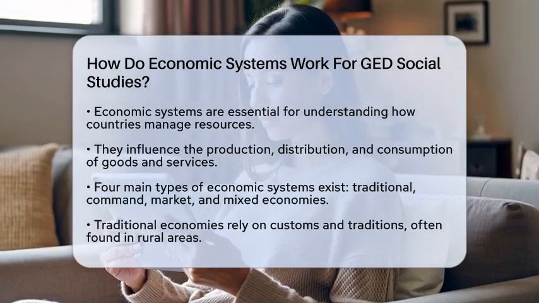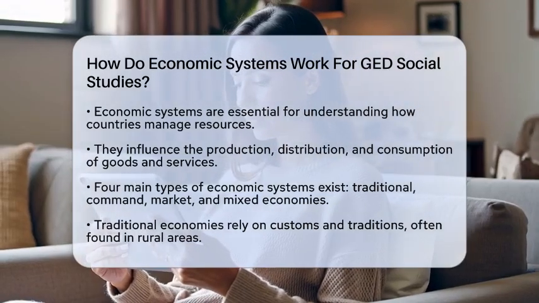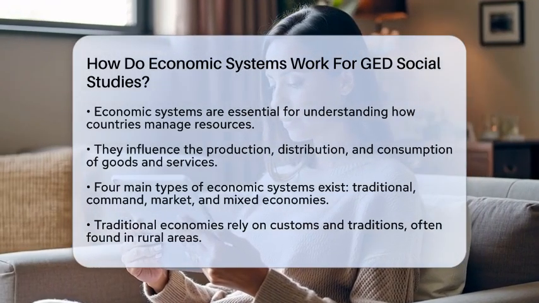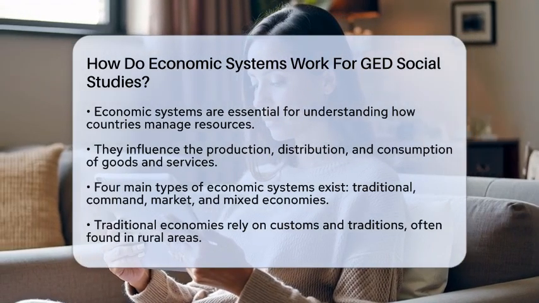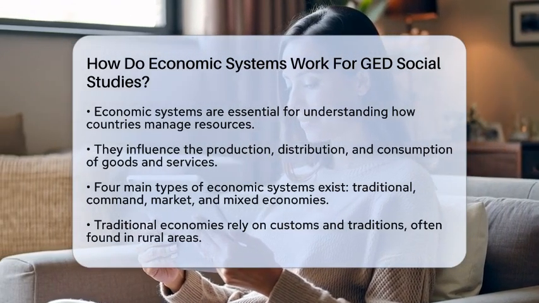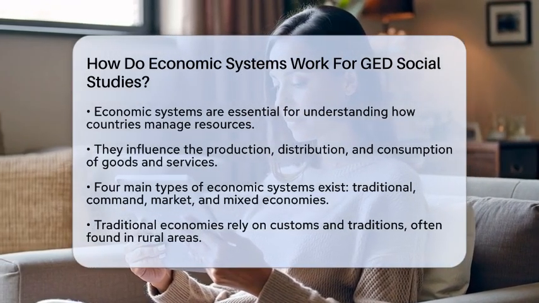This system relies on customs and traditions to decide what to produce. People often grow or make just enough for their community, using methods passed down through generations. It is common in rural areas where families depend on agriculture and local resources.